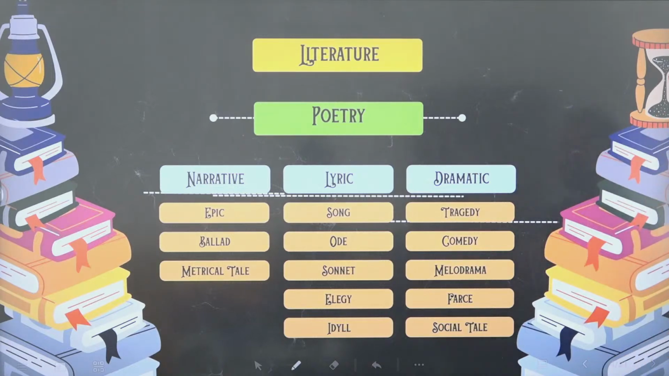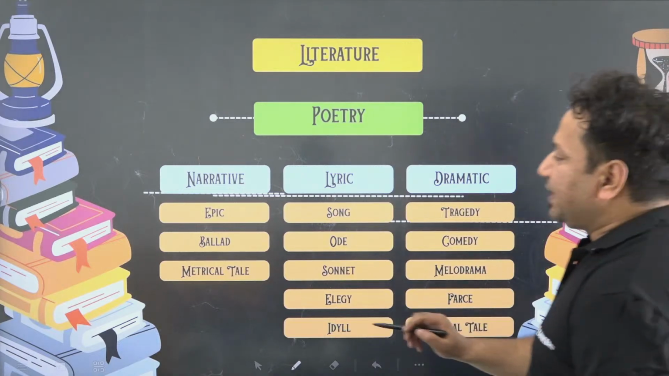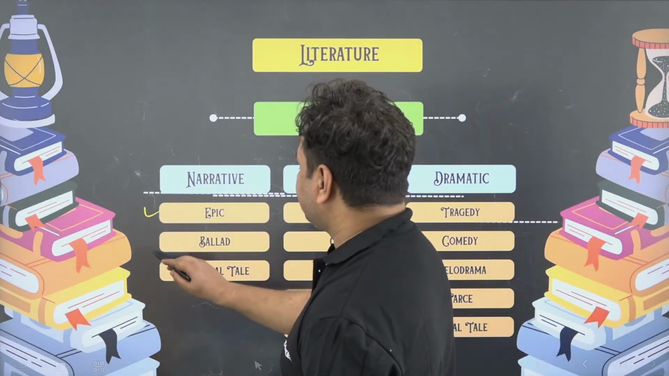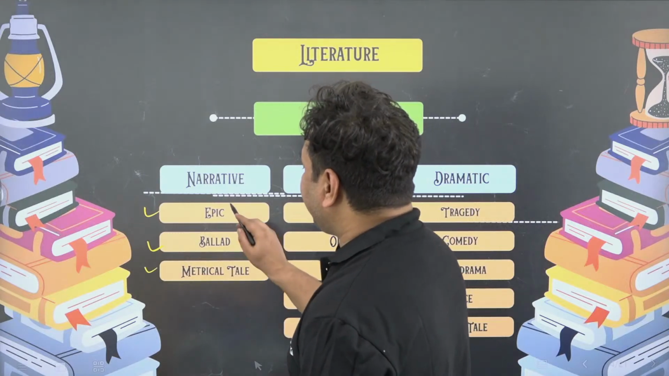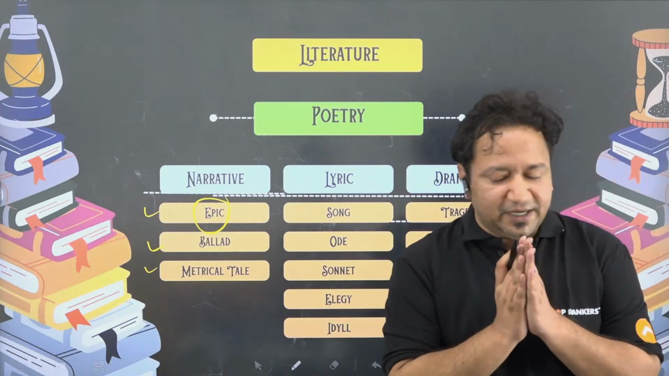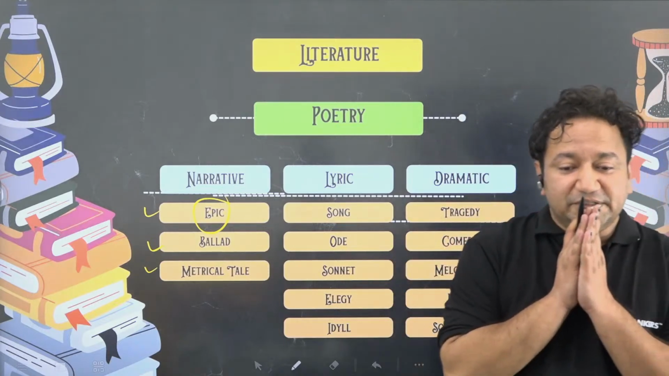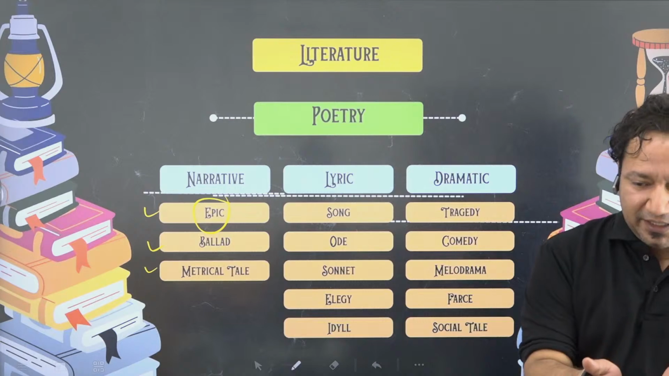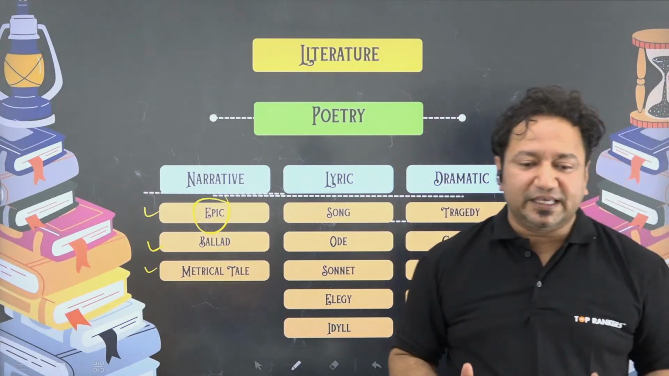So, poetry is essentially of three major types: narrative, lyric, and dramatic. In narrative, we have epics, ballads, and metrical tales. Epic is a long poem. By the way, let me ask you a GK question, as there can be GK in this as well. Which is the longest epic? Who will tell me?